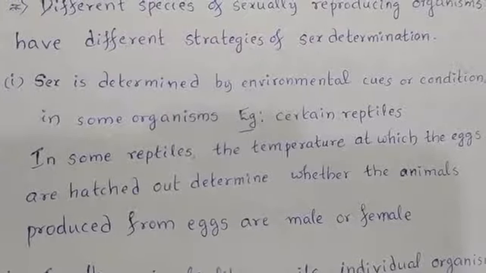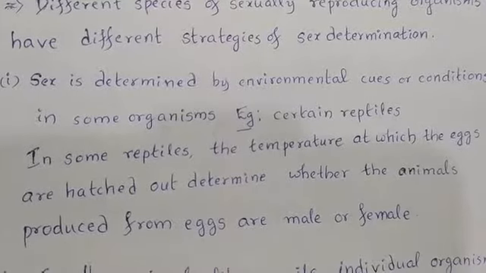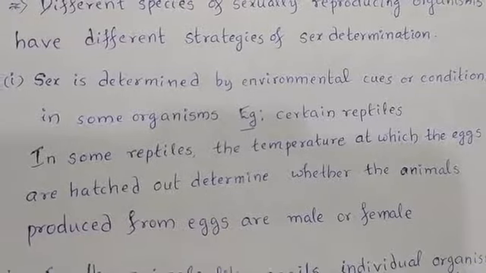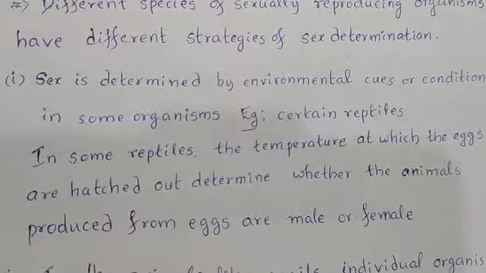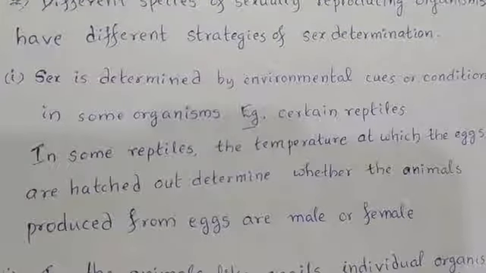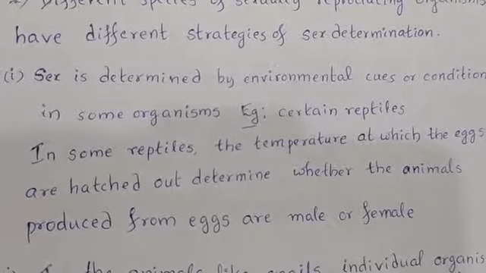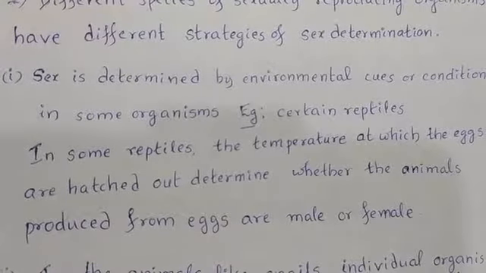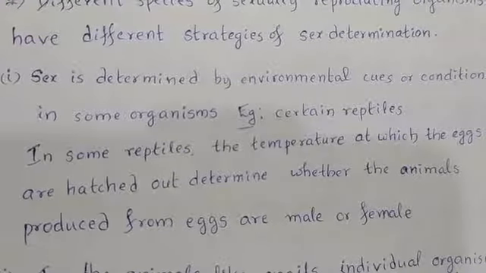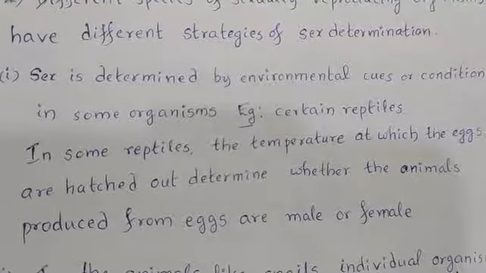In some turtles, if the environmental temperature is very much above the average temperature, then the produced animals will be males. If it is below the average temperature, then also the produced animals will be males. Whereas if the environmental temperature is moderate, then the produced animals will be female.